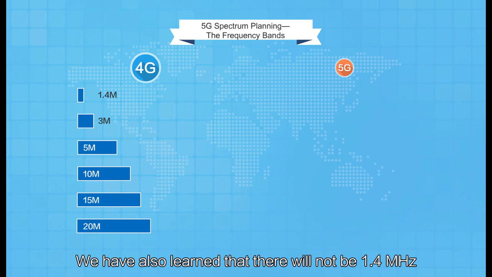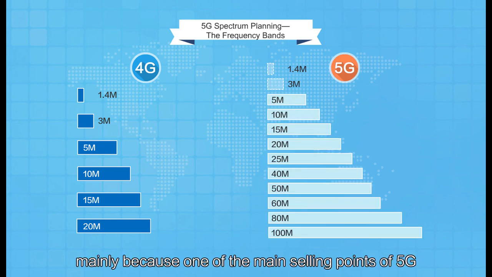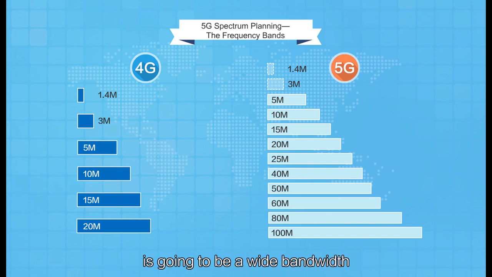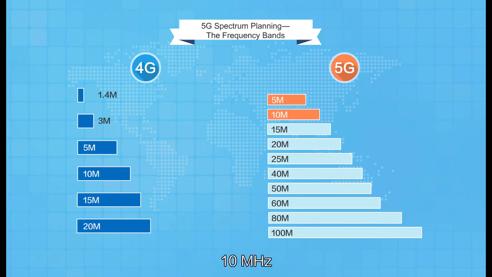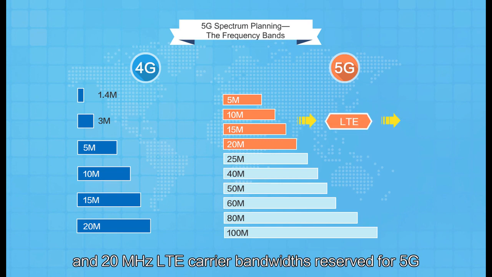We have also learned that there will not be 1.4 MHz or 3 MHz bandwidths, mainly because one of the main selling points of 5G is going to be a wide bandwidth. And there are already 5 MHz, 10 MHz, 15 MHz and 20 MHz LTE carrier bandwidths reserved for 5G.